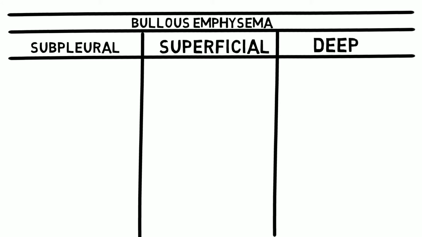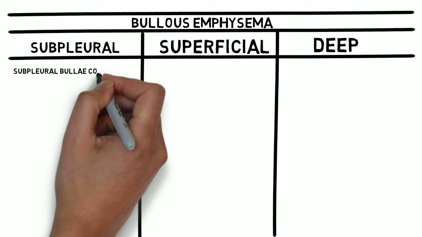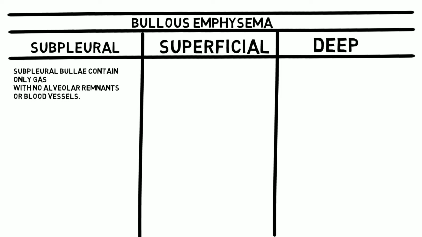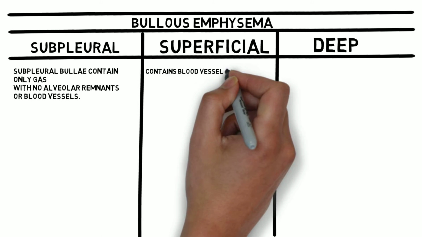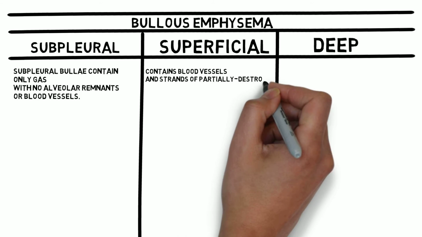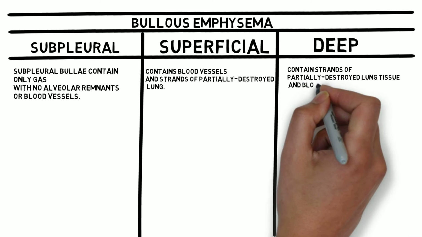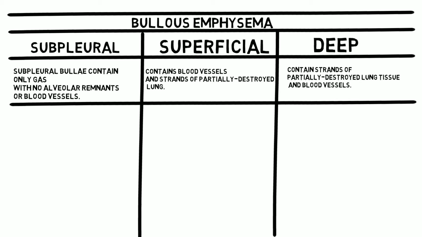Let's differentiate them according to the content. In subpleural, the bulla contains only gas with no alveolar remnants or blood vessels, whereas superficial contains blood vessels and strands of partially destroyed lung, whereas deep contains strands of partially destroyed tissue and blood vessels.